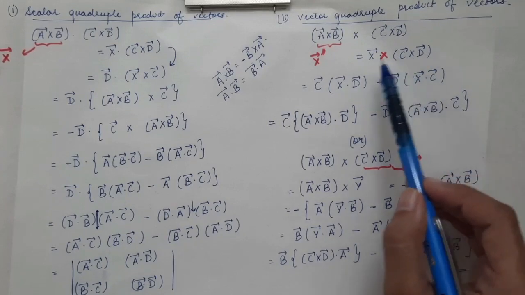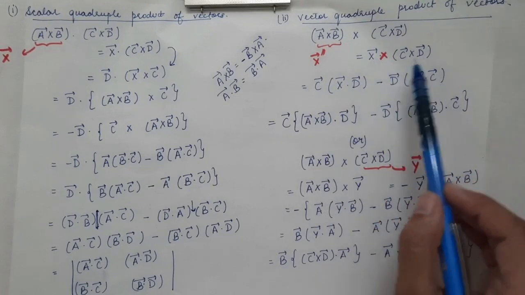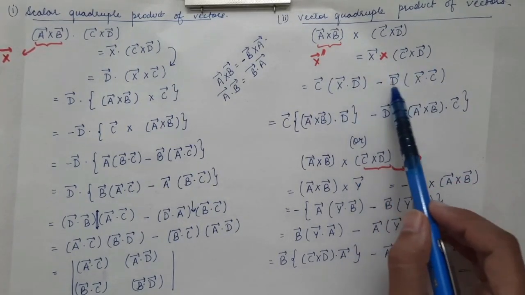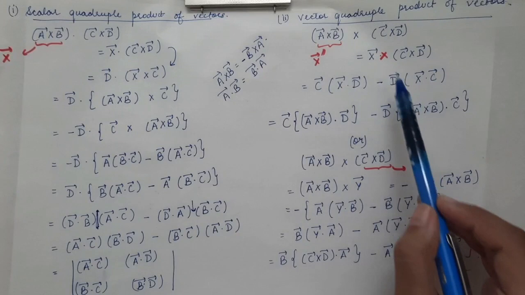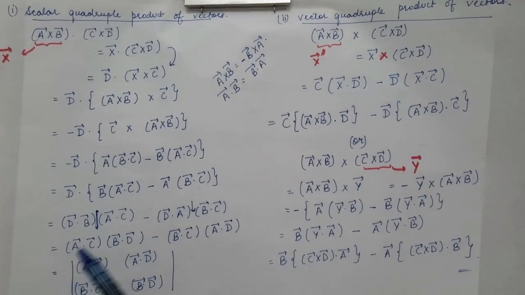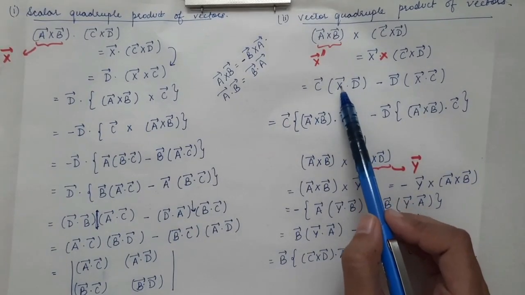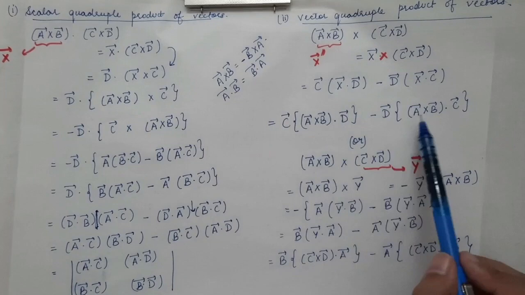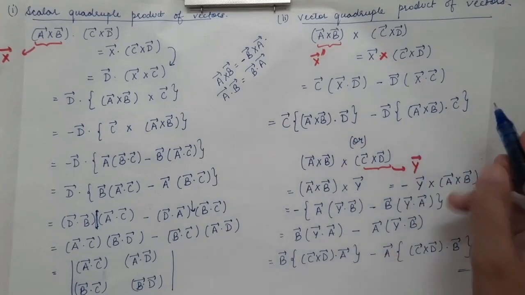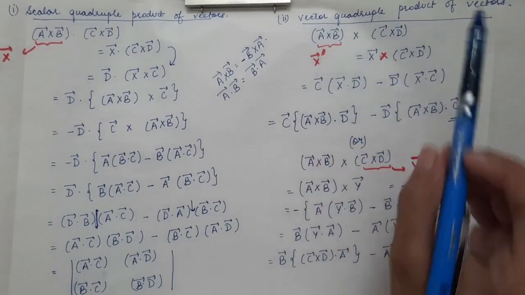So first of all you will take c vector outside and do the dot product of the remaining two vectors, which is x dot d, minus d vector you will take outside, and then you do the dot product of the remaining two vectors, which is x and c. So you will just substitute now the expression of x vector, which is simply a cross b. So this is how you get the result of the vector quadruple product of vectors.